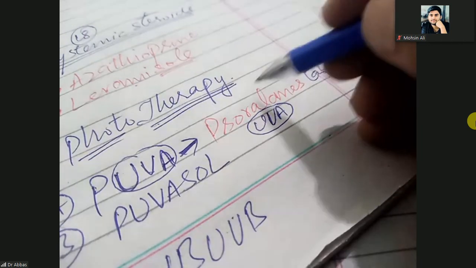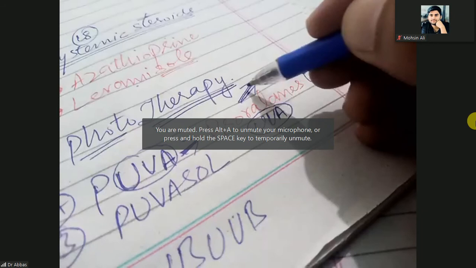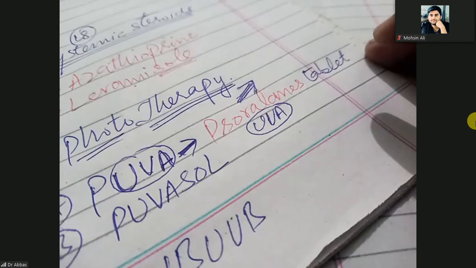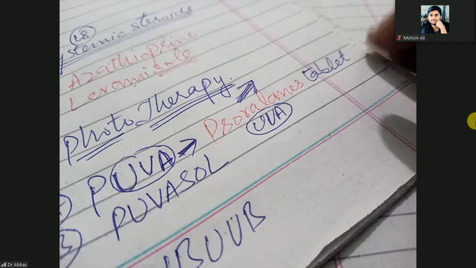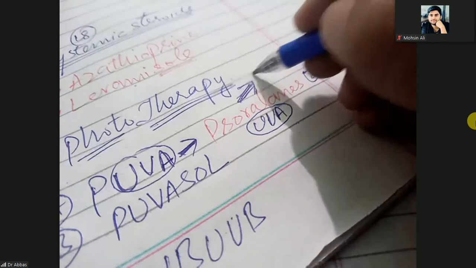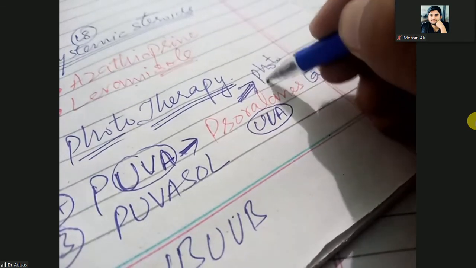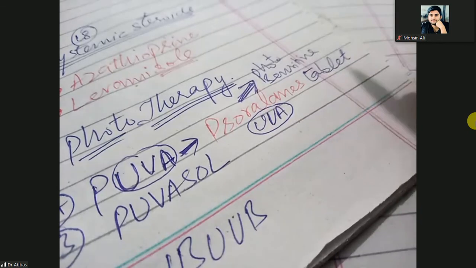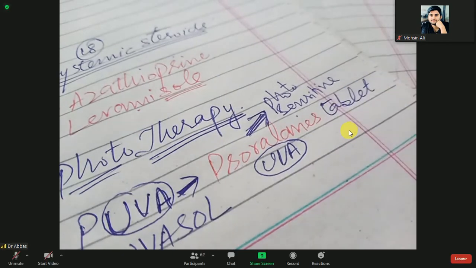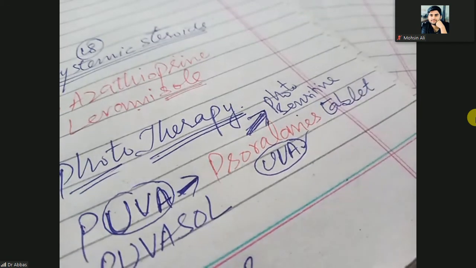What are psoralen tablets? Psoralen tablets are very sensitive to light. They are photosensitizers. They bind with the DNA and increase the sensitivity of the skin to light. So first you will give the psoralen tablets, which increase the photosensitivity of the skin, and then you will expose the skin to ultraviolet light A.